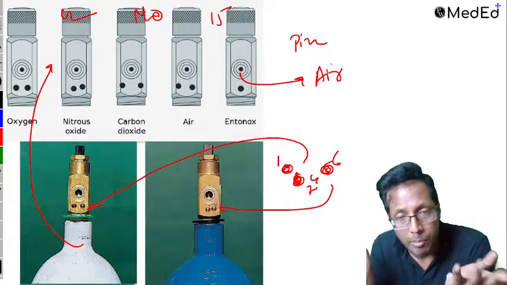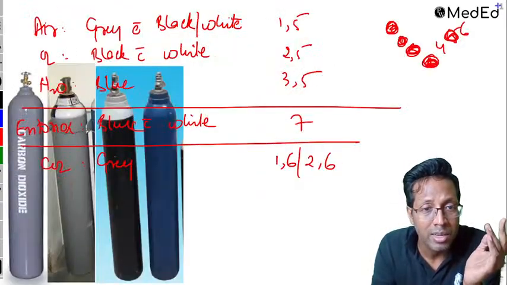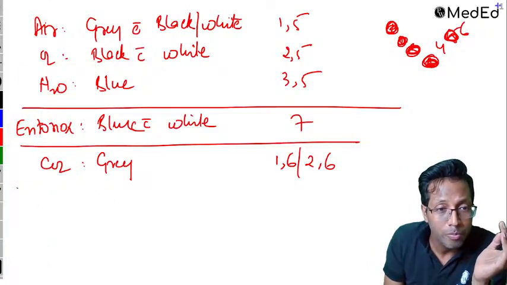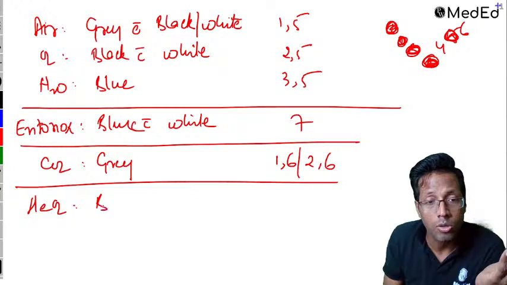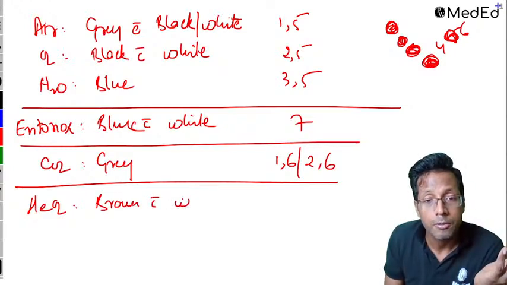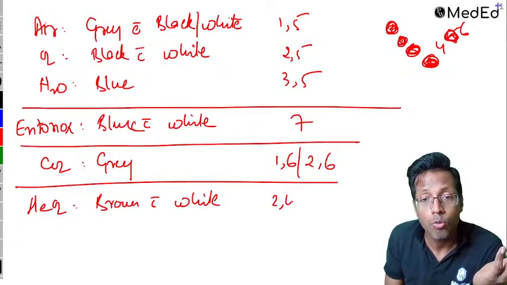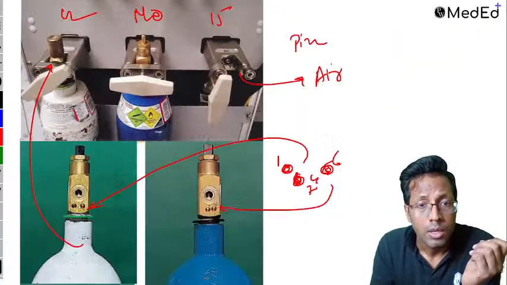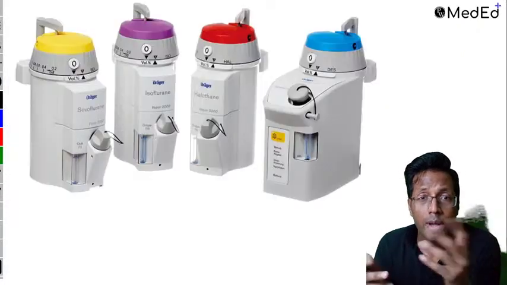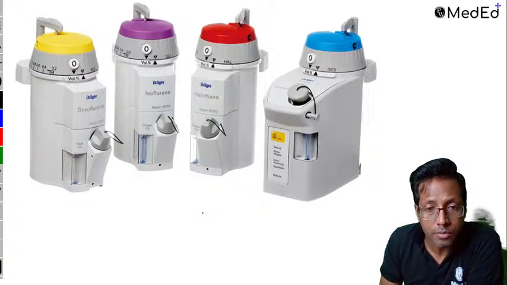Brown is helium, ठीक है, but they don't ask you so much in the exam, hence I didn't go into the details. ठीक है, but as extra information, helium normally comes as heliox, which is brown with white. Number is 2, 4 and 4, 6. Okay, that is helium.